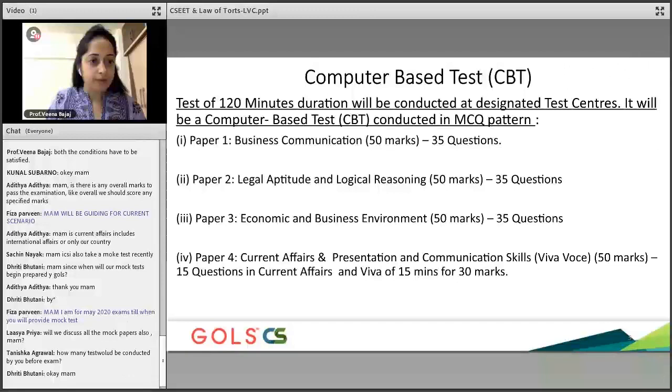We are going to be conducting one mock test per subject, Tanisha, because in the interest of time, we are already in May. The whole idea of this mock test is that we want the student to get the look and feel of the exam, and also to see whether the students can manage the paper and complete it within the time of 120 minutes that they've been given. Okay, so that's how we are going to be conducting it. Yes, Priya, I will be discussing the mock test papers with you as well.